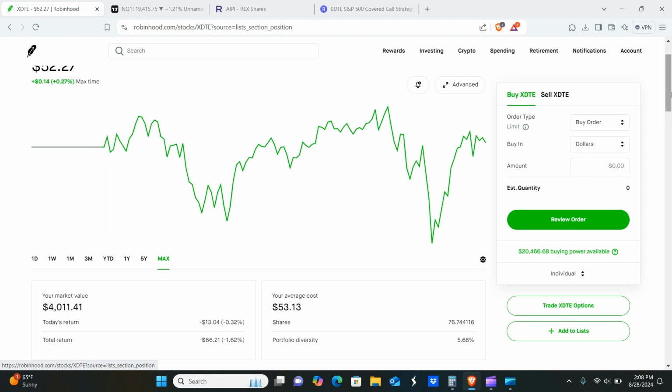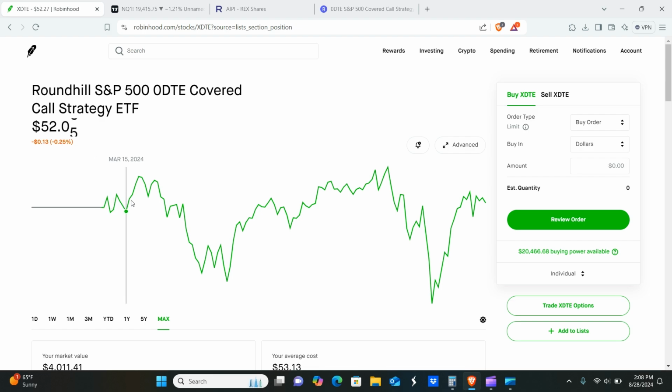XDTE, again, this did open at what appears to be pretty close to a market top on the S&P 500. So it's actually up a little bit. It's up 0.27% since its inception, and this thing has been around for about 5 months. During that time frame, it's gone up and down, but the whole point of this is it has shown that it does dump powerfully with the markets when the markets move down, but it also pumps powerfully when the markets go up. So there is potential for recovery on these ETFs, which is what I love about it. And I also love the fact that it does pay some pretty nice dividends.